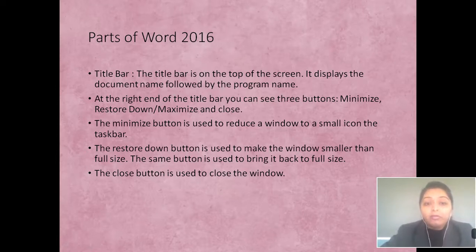At the right end corner of the title bar, you see three buttons: minimize, restore down, maximize and close. The minimize button is used to reduce the window to a small icon on the taskbar. What does the minimize button do? It reduces our window. The restore down is used to make the window smaller than the full size. The same button is used to bring it to the full size. And last is the close button, used to close the window.